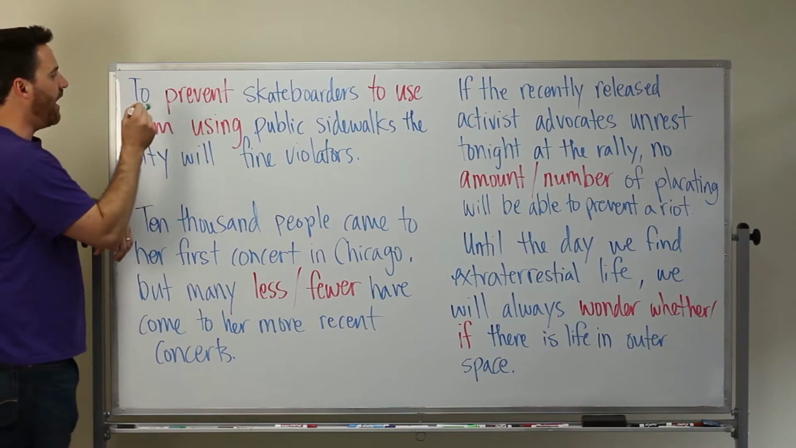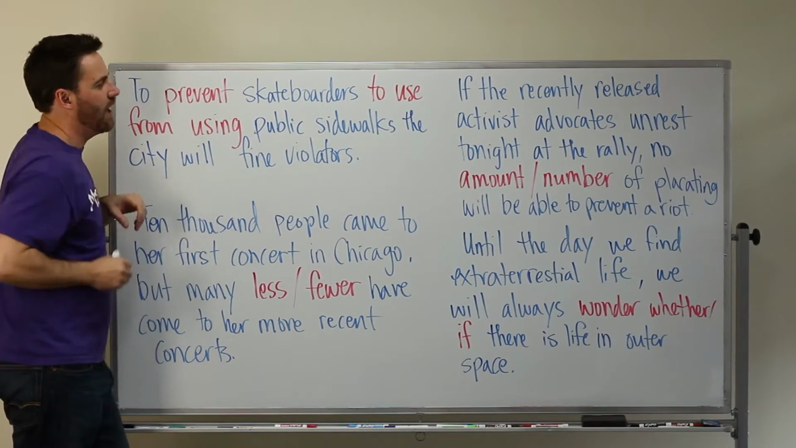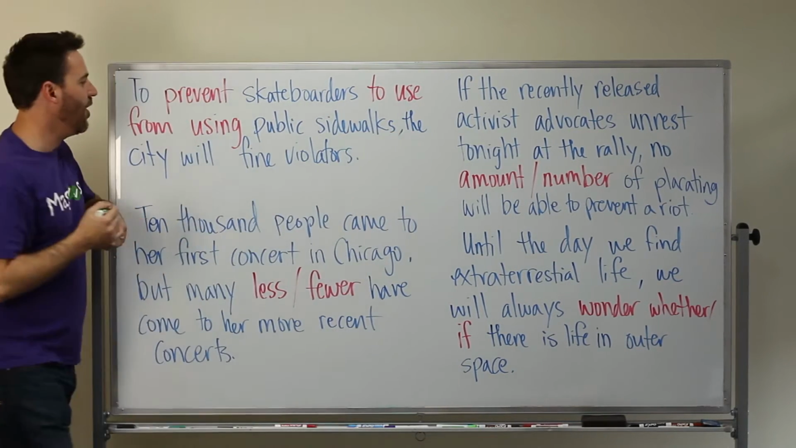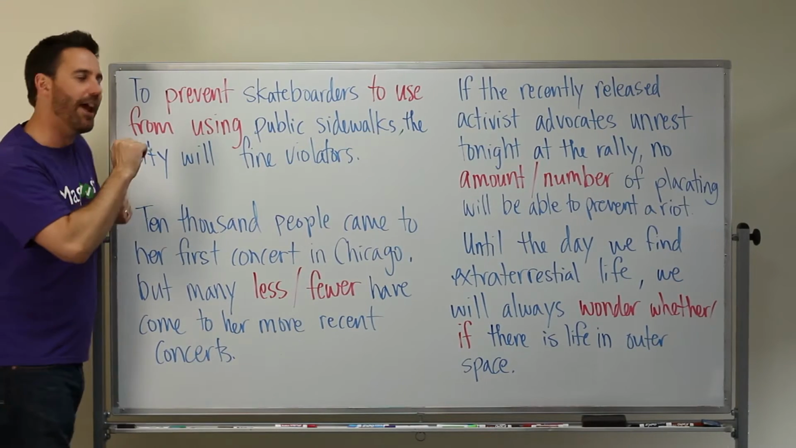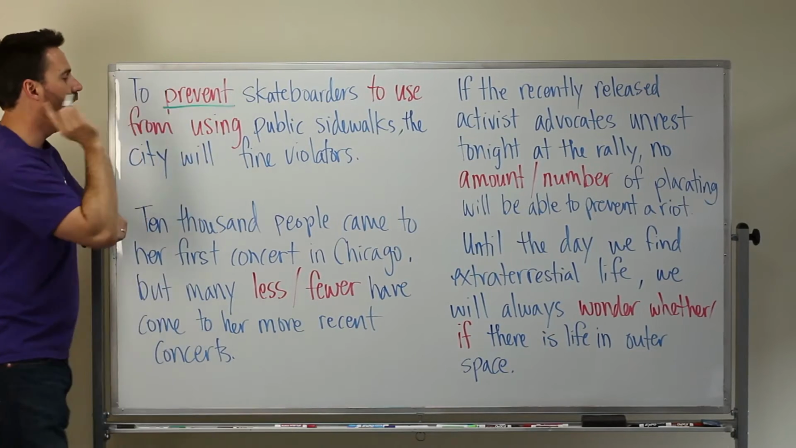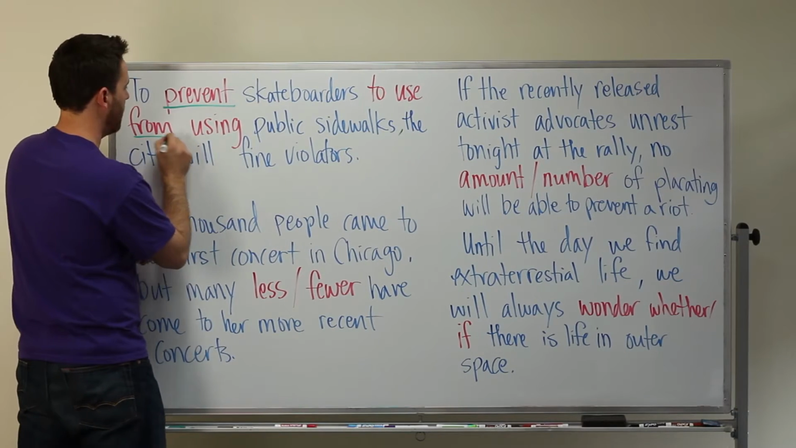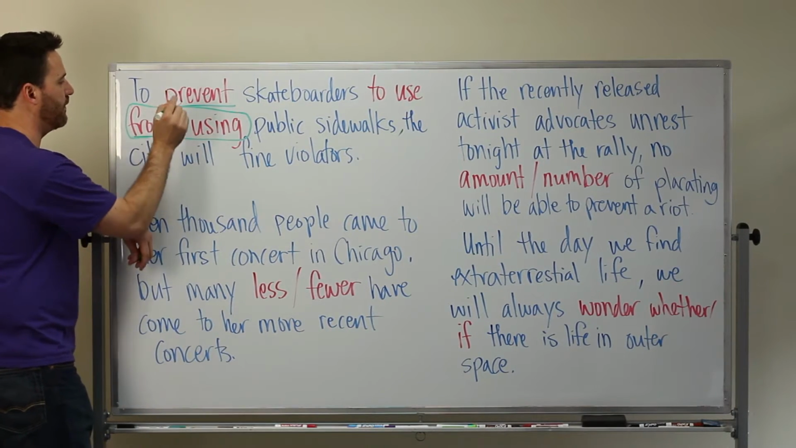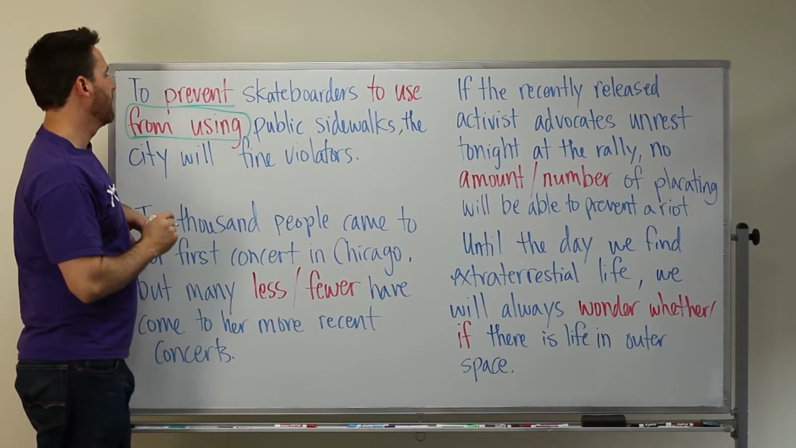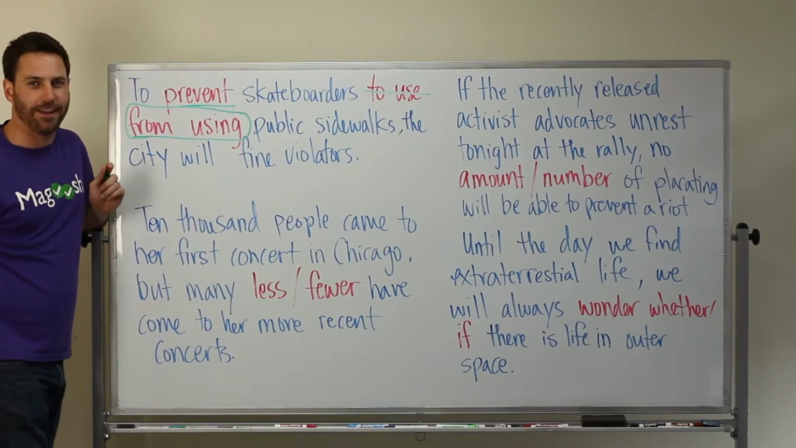So first one, prevent. To prevent skateboarders to use or from using public sidewalks, the city will fine violators. Good thing we're editing along the way. So when you use the word prevent, you're always going to want to use from and a gerund, never an infinitive. So the correct usage is prevent from and then a gerund, so verb plus ing. So to prevent skateboarders from using public sidewalks, the city will fine violators.